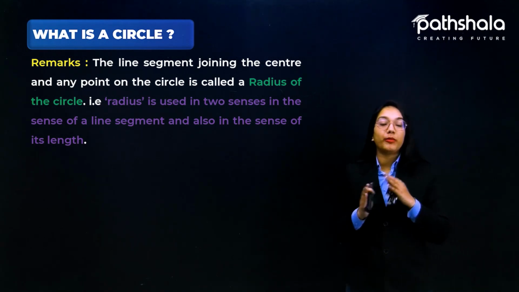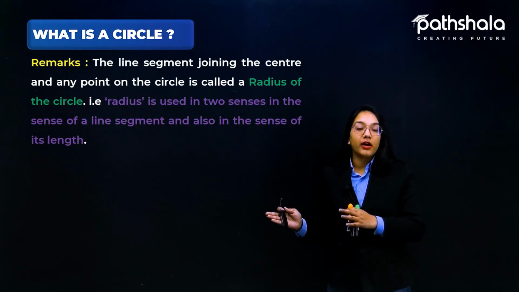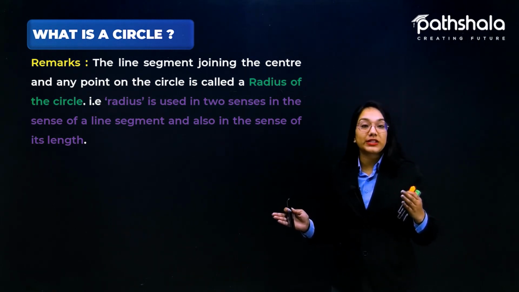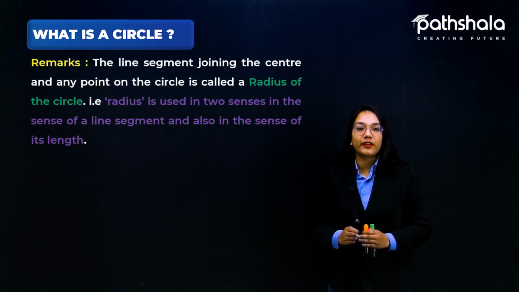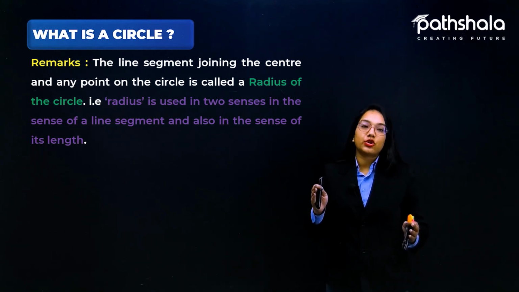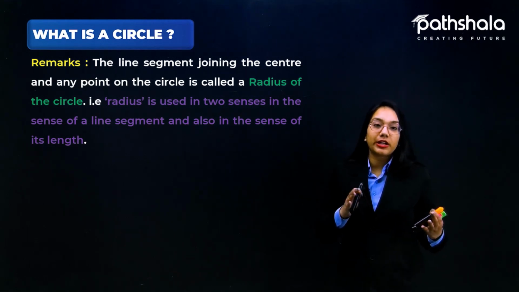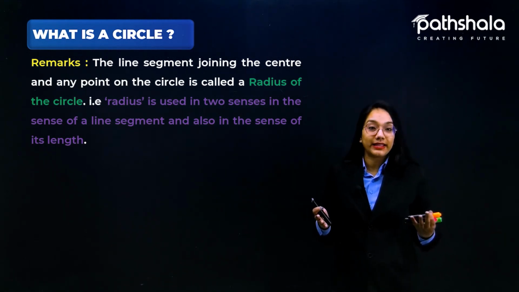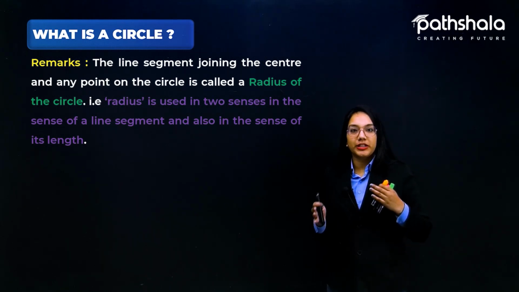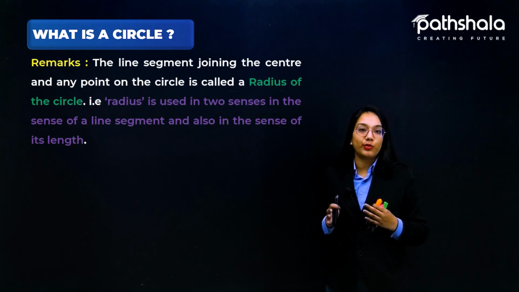If I'm talking about OP being the radius in the previous figure, OP was called the radius, but we can also say that it is a line segment. You can definitely see that because OP has two end points O and P, it is also taken as a line segment, and it is also called the length because the length remains the same throughout the circle. So this is a special remark related with the circle.